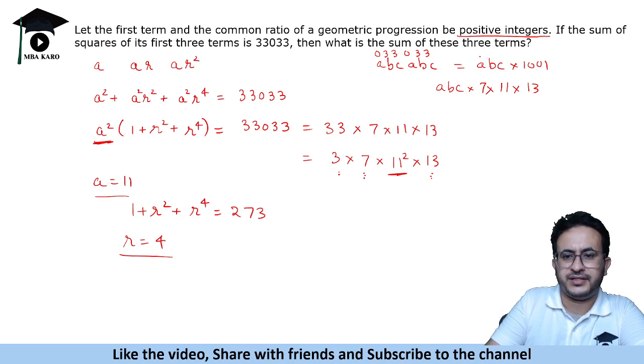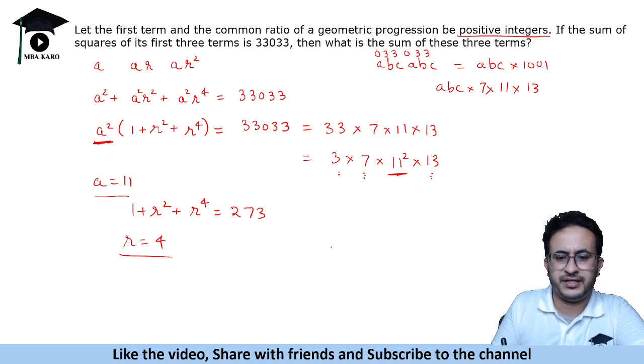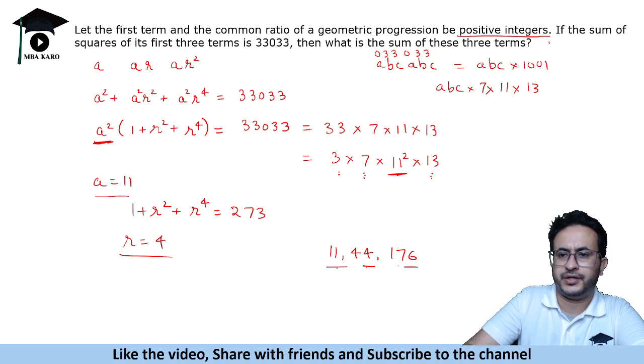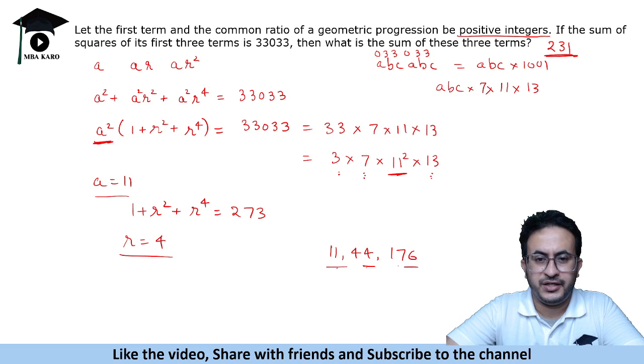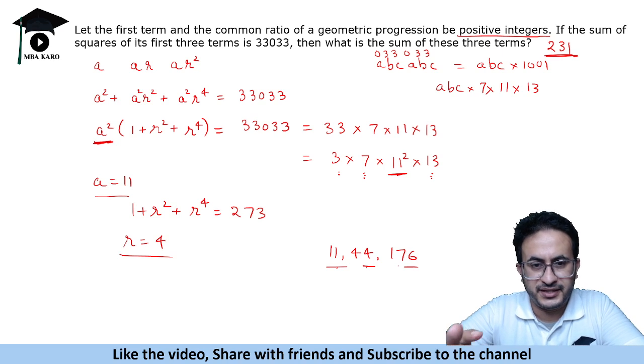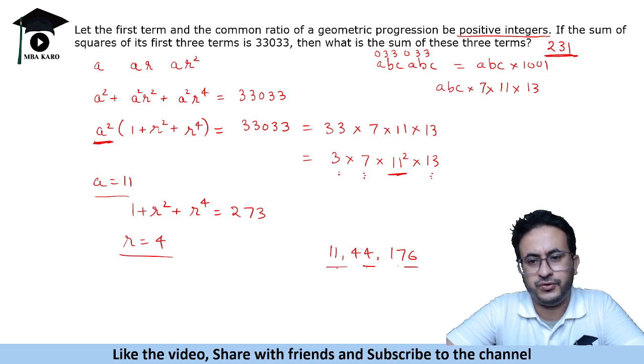So we need to find the sum of the terms. The first term is 11, the second term is 44, and the third term will be 176. Adding this, you will get 220 plus 11, 231. So that is the answer to this question. It was not a difficult question, just that it tests your ability to solve number based problems.